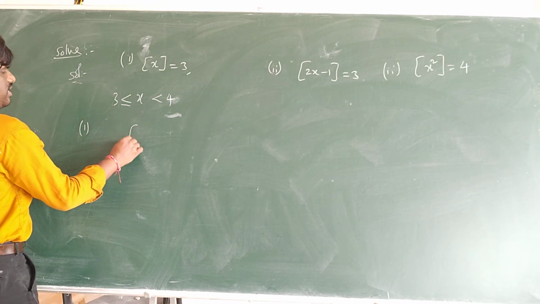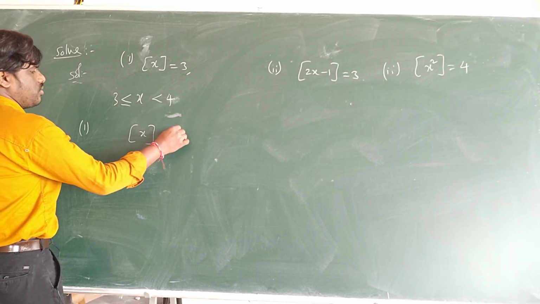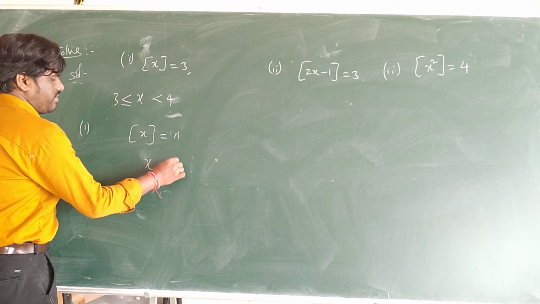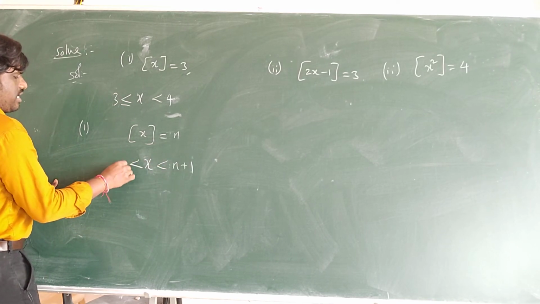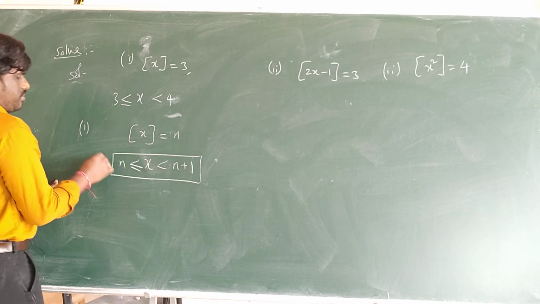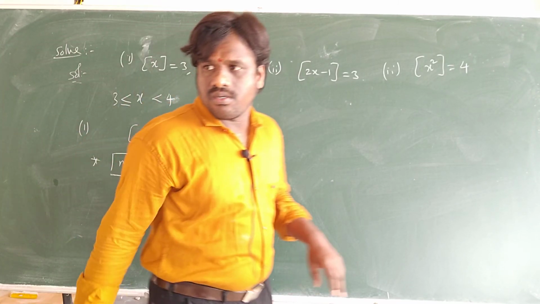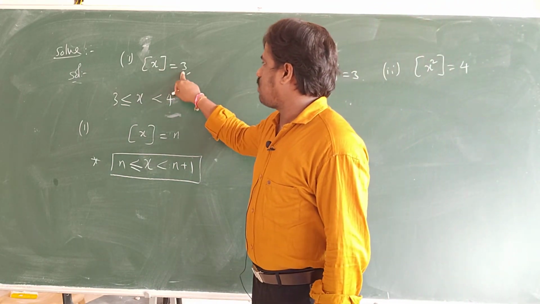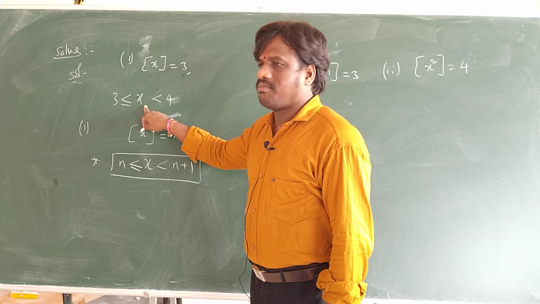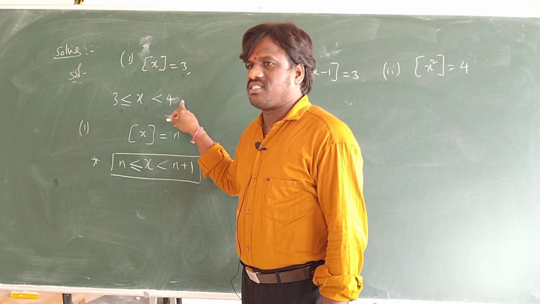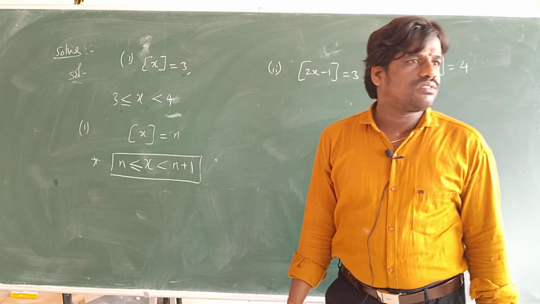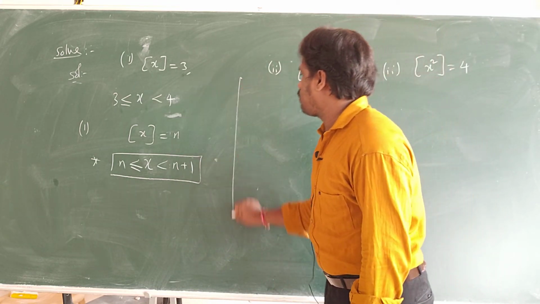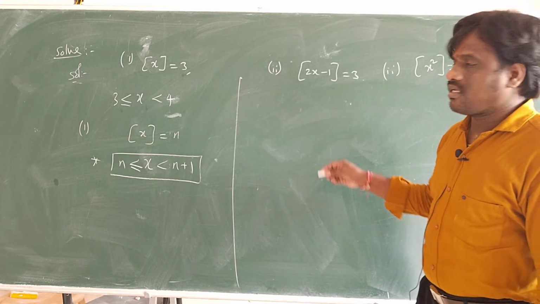Whenever you have greatest integer x is equal to n, then x lies between n and n plus 1. This is the first property. So greatest integer x is equal to 3, and the answer is x is in between, including 3, less than 4. Understood, sir? Right?